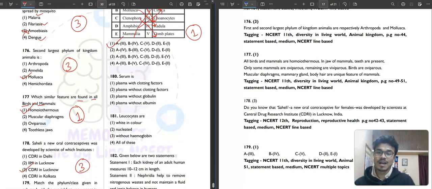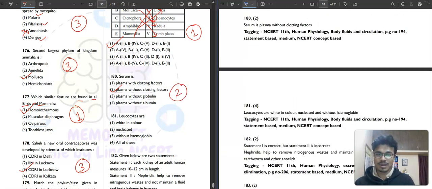Question 180 is asking: serum is plasma without what? Plasma with clotting factor, without clotting factor, without globin, or without albumin. Serum is basically plasma without the clotting factor. So the second option will be your correct answer for this question.